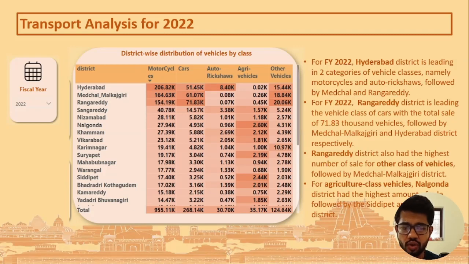Rangareddy district also had the highest number of sales for other class of vehicles, followed by Medchal and Malkajgiri district. And one interesting fact here is that for agriculture class vehicle, Nalgonda district had the highest amount of sales, followed by Siddipet and Suryapet district.